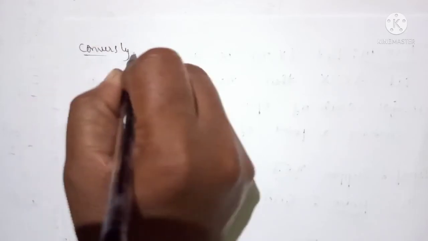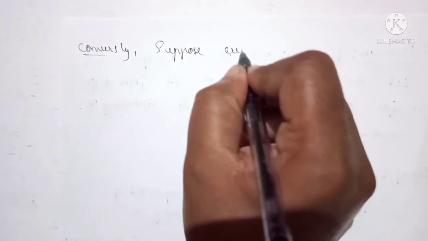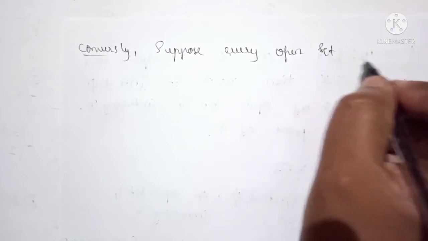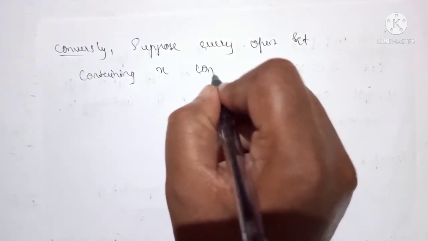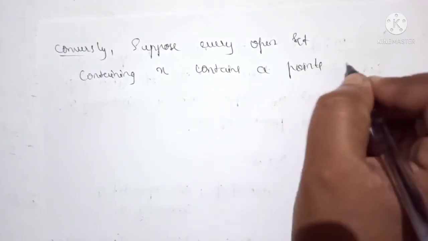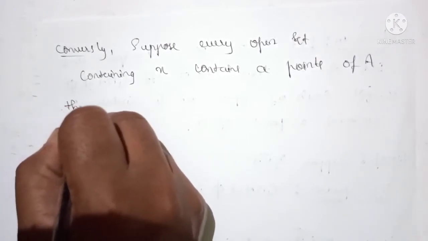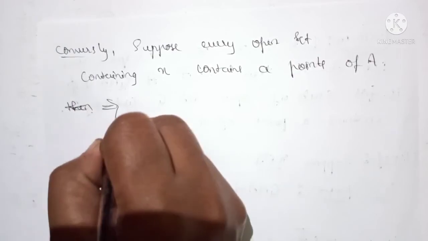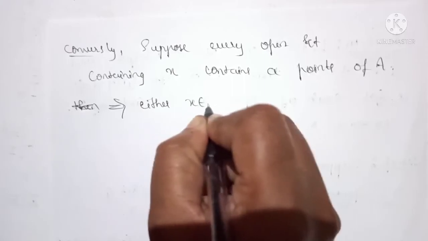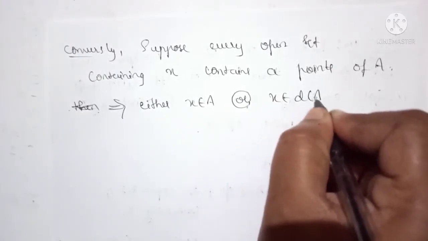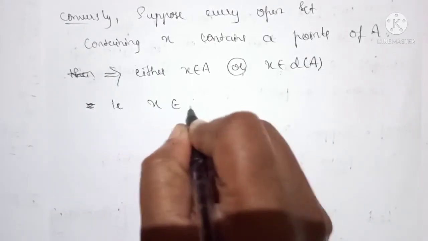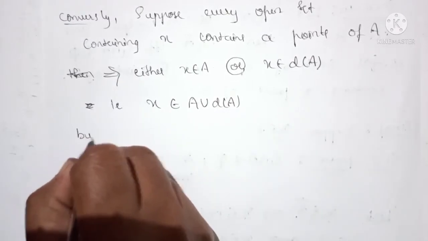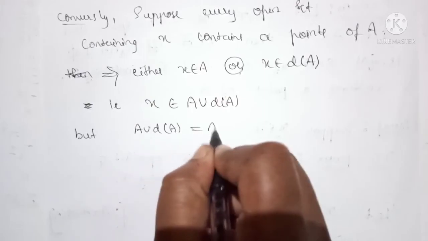Okay, now conversely, suppose every open set containing X contains a point of A. Okay, so then it is clear that it implies that either X belongs to A or X belongs to the derived set of A. So it implies that X belongs to A union derived set of A, but we know that A union derived set of A is equal to A closure.